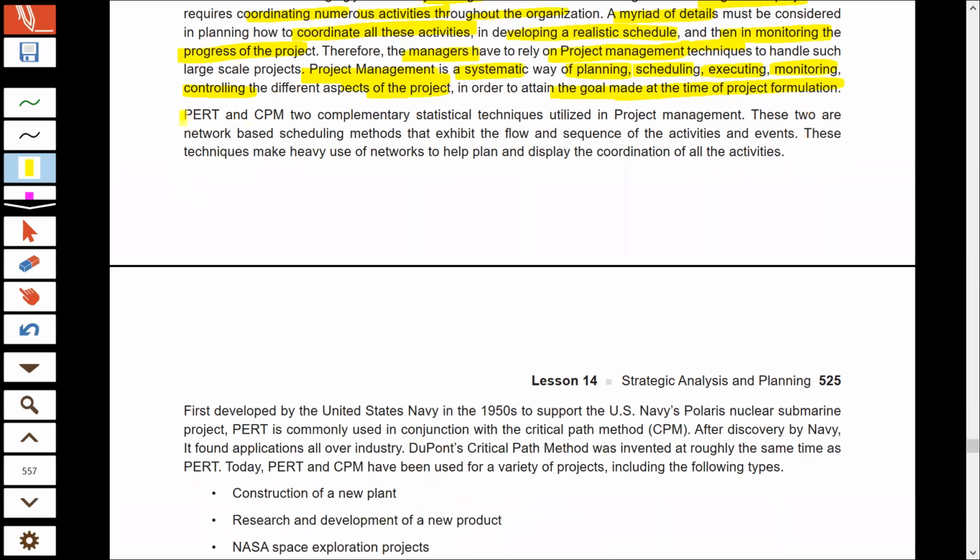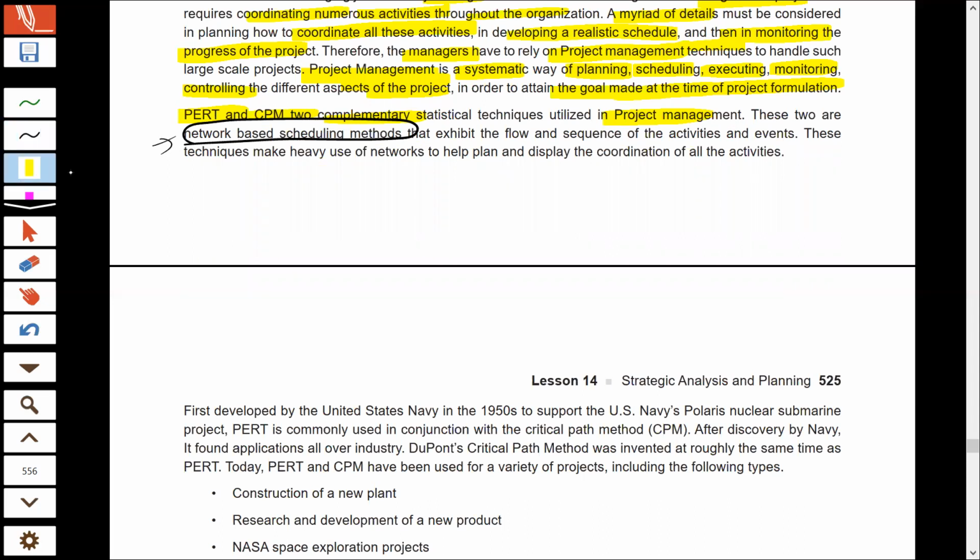Now, PERT and CPM are two complementary techniques. That means they are used almost together whenever you opt for project management to handle projects. Now, these two techniques are network-based scheduling methods. Remember this, these two techniques are network-based scheduling methods.